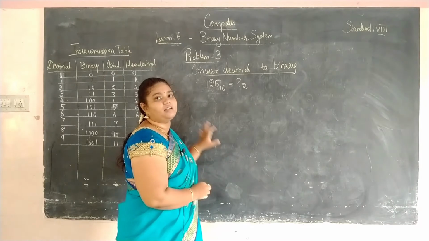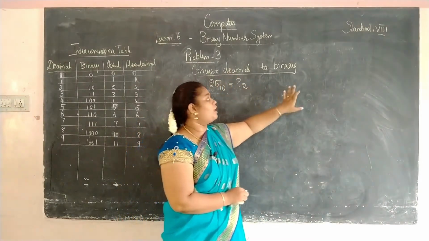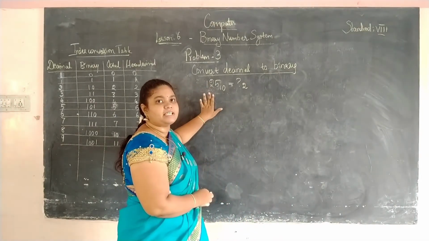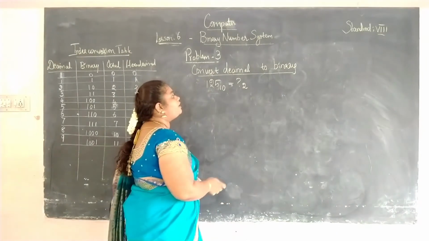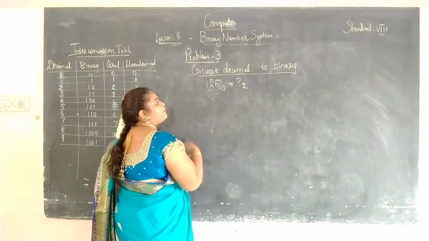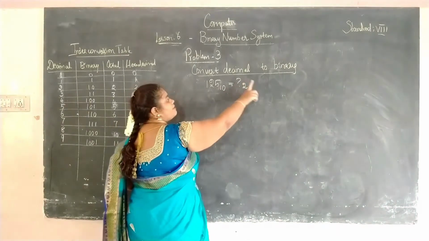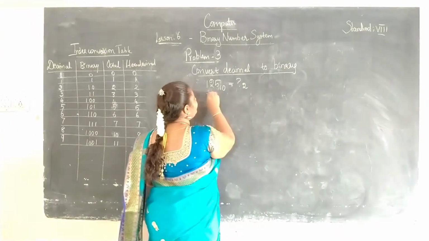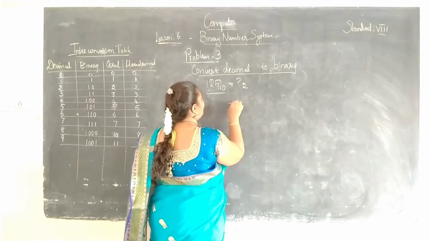Now we are going to see the third problem. Here we are going to convert the decimal number system to the binary number system, which means we are going to convert the base 10 number system to the base 2 number system. For converting binary to decimal, we have seen we have to multiply by 2. To convert decimal to binary, we have to divide by 2. So I am going to divide this 125 by 2. So what you will get?